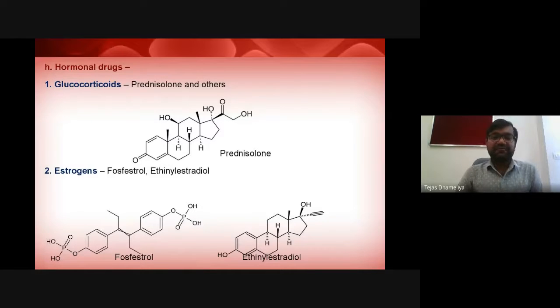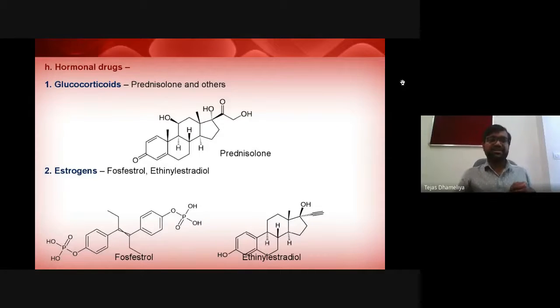Or if the level of the hormone is less, under this condition we can inject those hormones from outside. So this is basically possible.